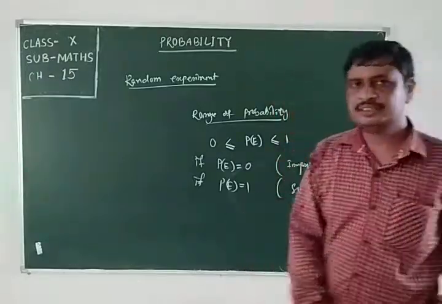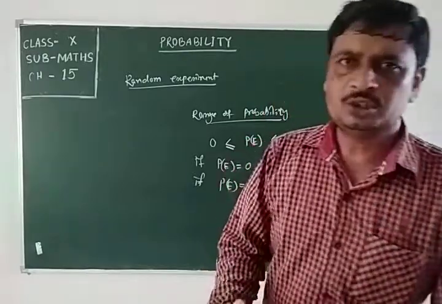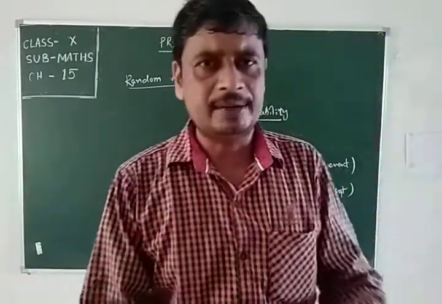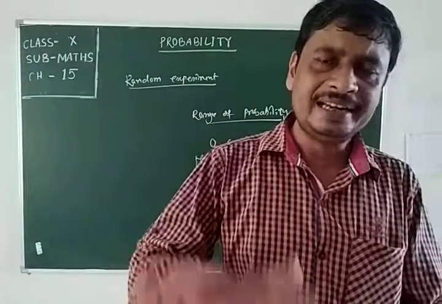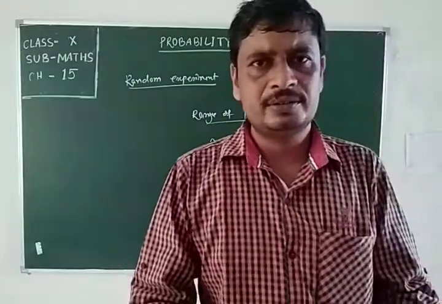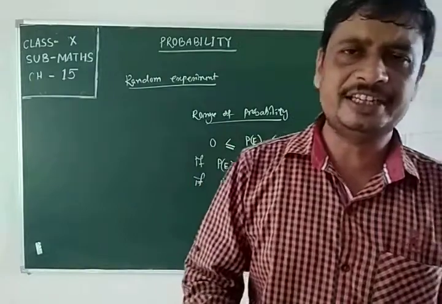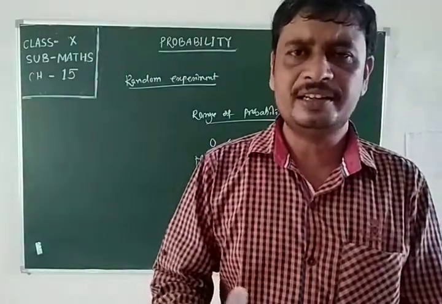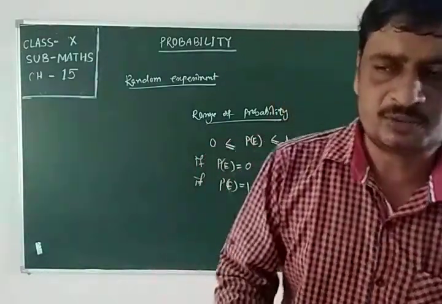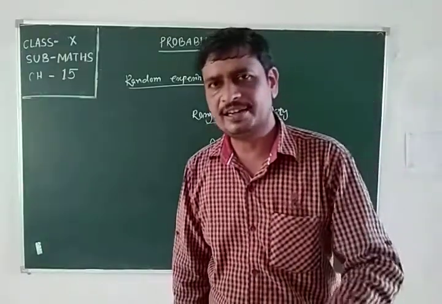But a sure event, like if you want to get a number less than 7 when we are throwing a die, then you must get a number that is less than 7. 1, 2, 3, 4, 5, 6 all are less than 7.